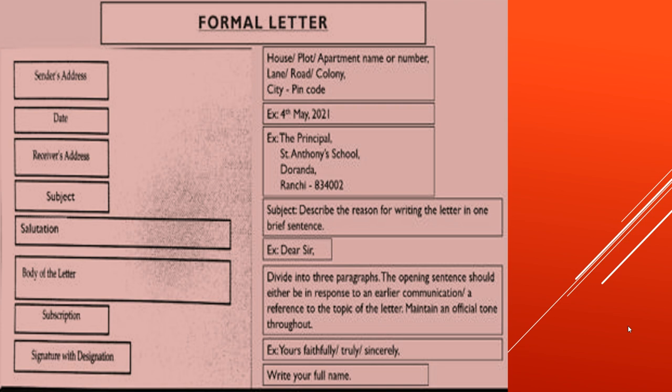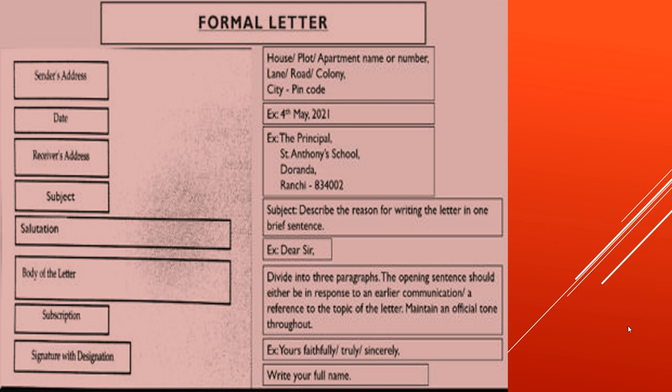So you're going to write your full name with the designation. For example, if you're writing a letter to the principal as the head boy, then you're going to write head boy beneath your name. Or if you're writing a letter just as a student, then you can write your full name.